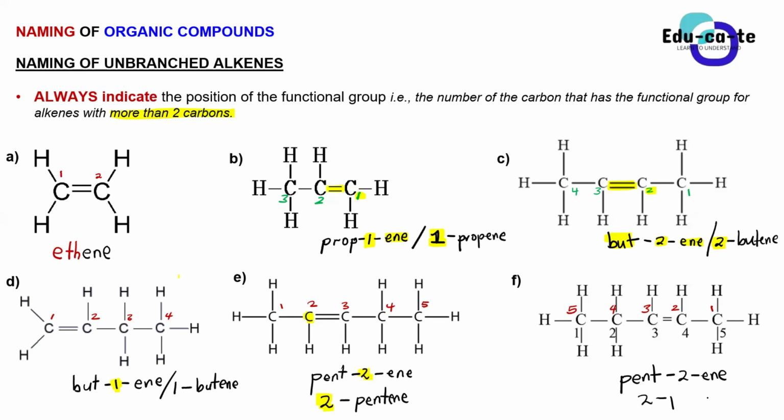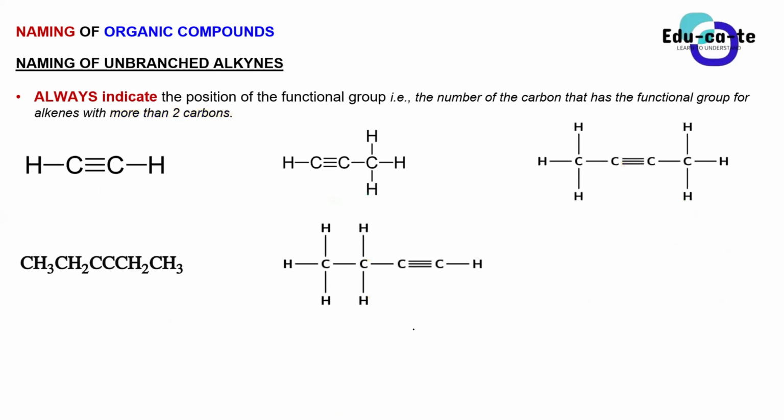Yes. They're not different. It's just that one is rotated, another one is like a mirror image. It's still the same compound, still the same number of carbons, same number of hydrogens, same position of the functional group. Guys, is this hard? No, sir. Okay, cool. Let's just do the same for the unbranched alkynes.